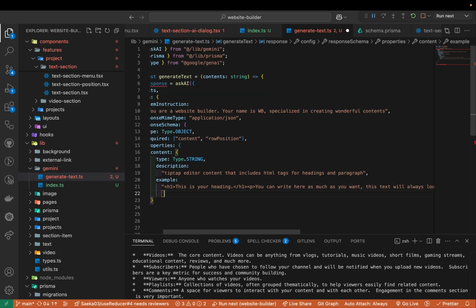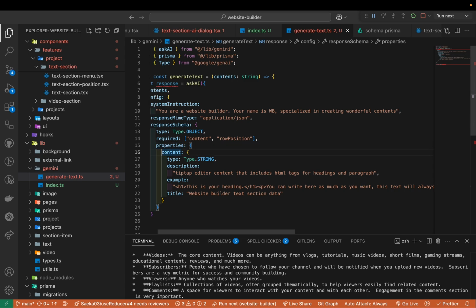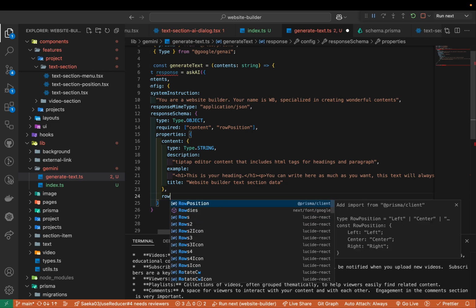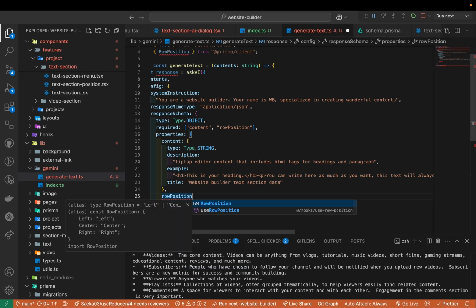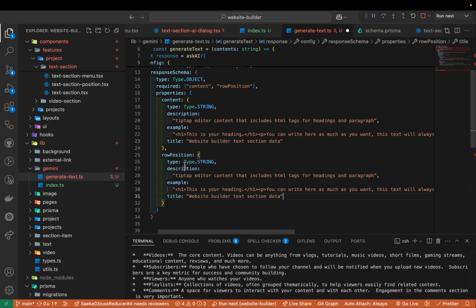And then we can give a little bit more, like such as title, right? The title we can give like, the website builder, text section, data, I will say. So we just give them as many information as possible. And the second property that I want to receive is the row position, not this row position. And then we need to give them more example, okay? So here we're gonna just copy paste so that we don't need to type every single thing.